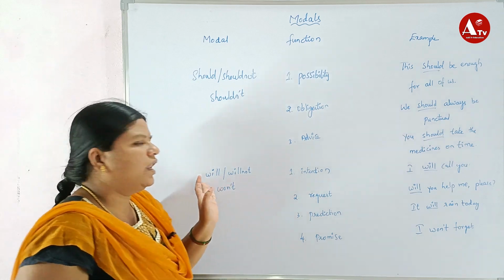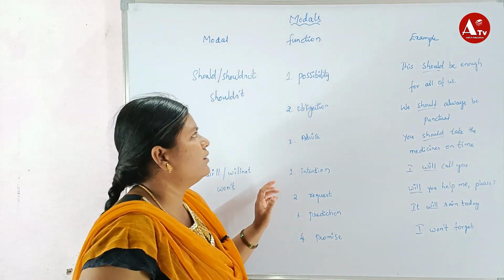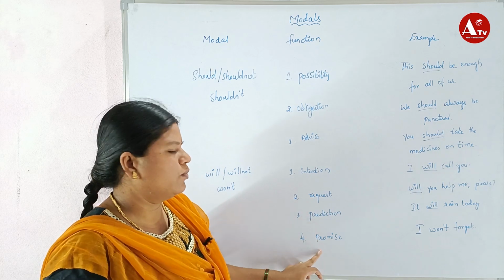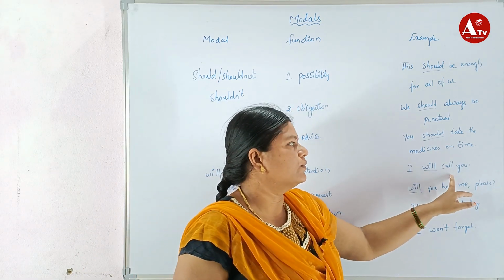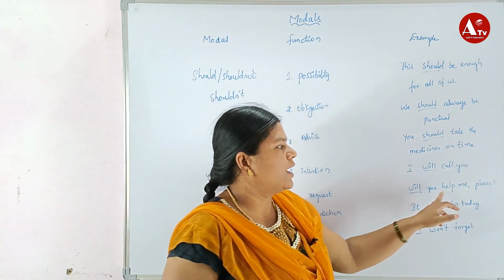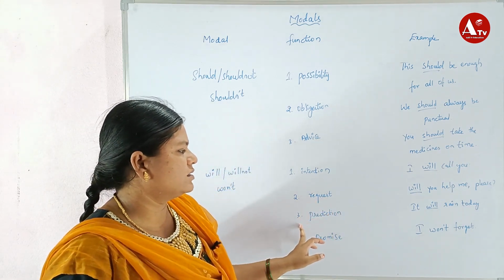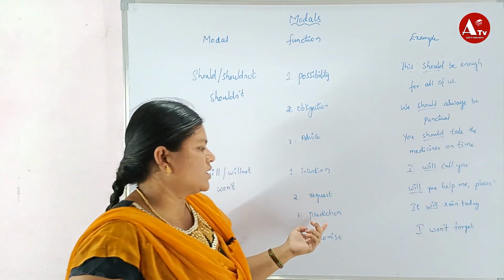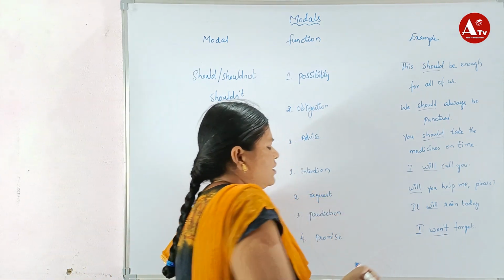Now, will not, won't. Here, as modals, it functions in four ways: intention, request, prediction, and promise. Intention example: I will call you. Here, will is used for intention. Request: Will you help me please? Here, will is used in requesting form. Next is prediction: It will rain today. It comes under prediction. Promise: I won't forget. Won't comes under promise.